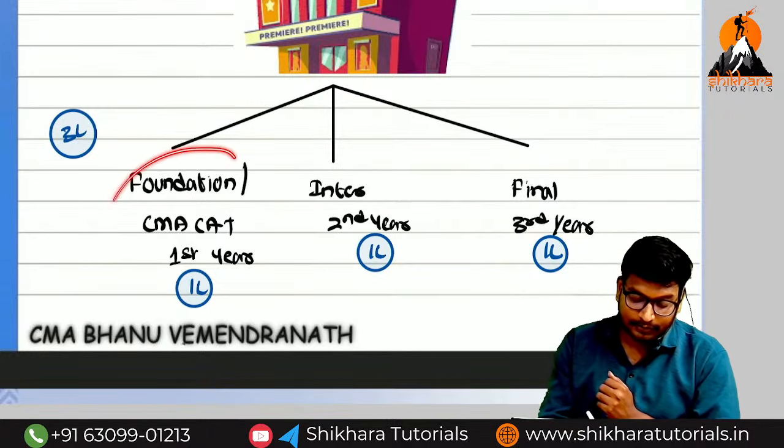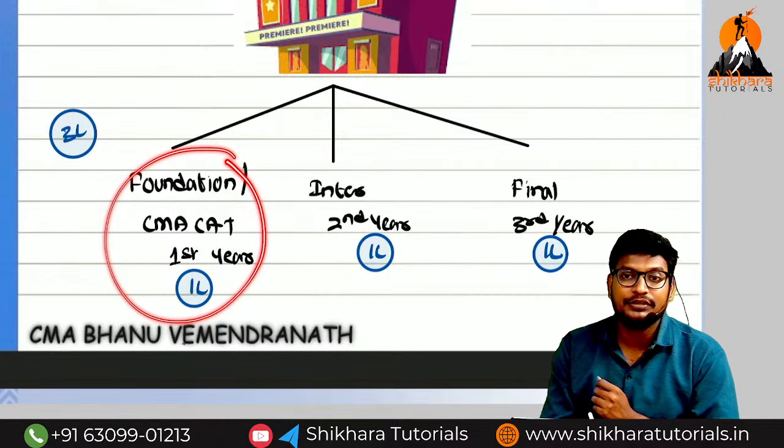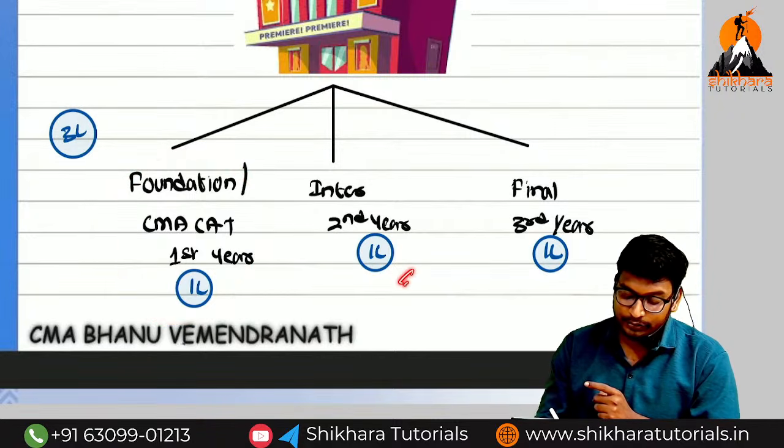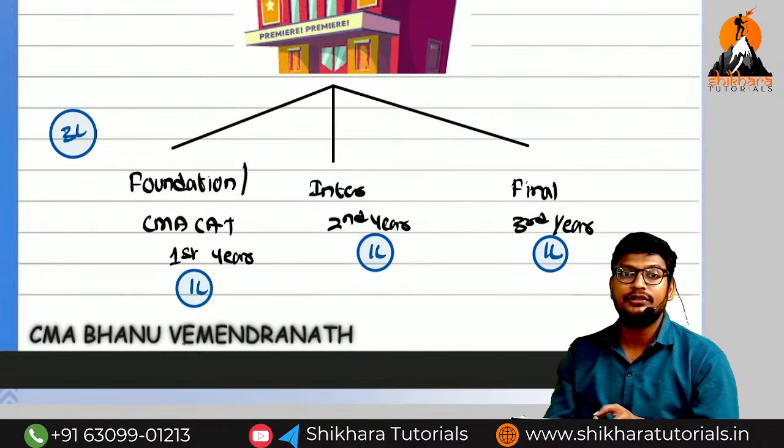We are in which year? Foundation only. How much amount have we received in total? 3 lakhs. So what is the income belonging to the current year? Only 1 lakh. What is the meaning of this 2 lakhs? This 1 lakh plus this 1 lakh, how much, Amma? 2 lakhs.